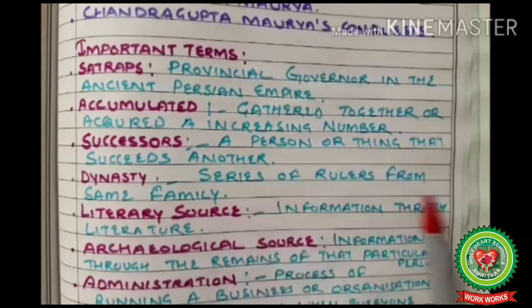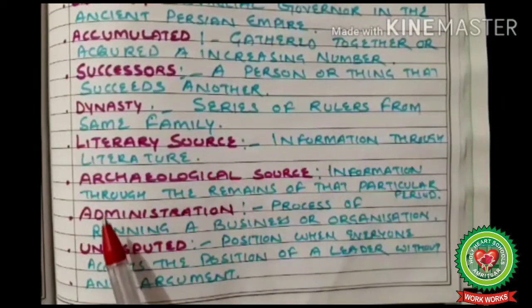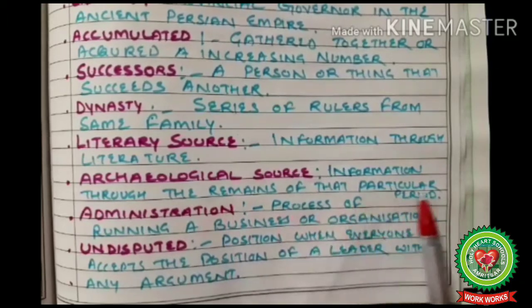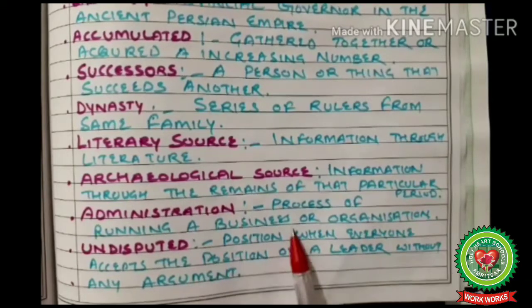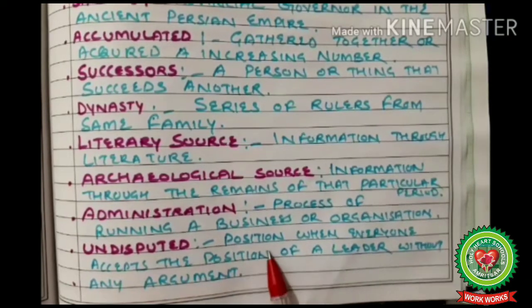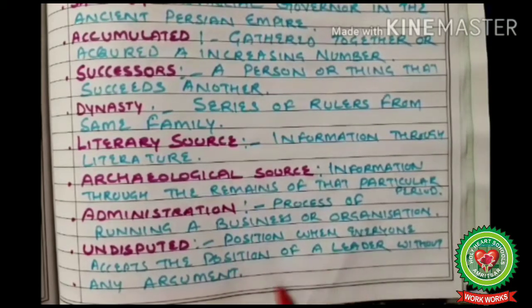Dynasty: series of rulers from same family. Literary sources: information through literature. Archaeological source: information through the remains of that particular period. Administration: process of running a business or organization. Undisputed position: when everyone accepts the position of a leader without any argument.